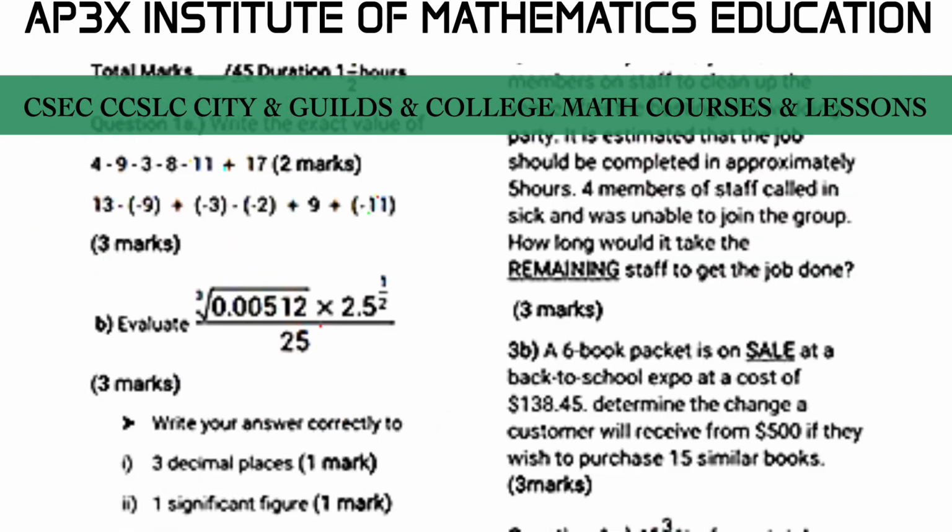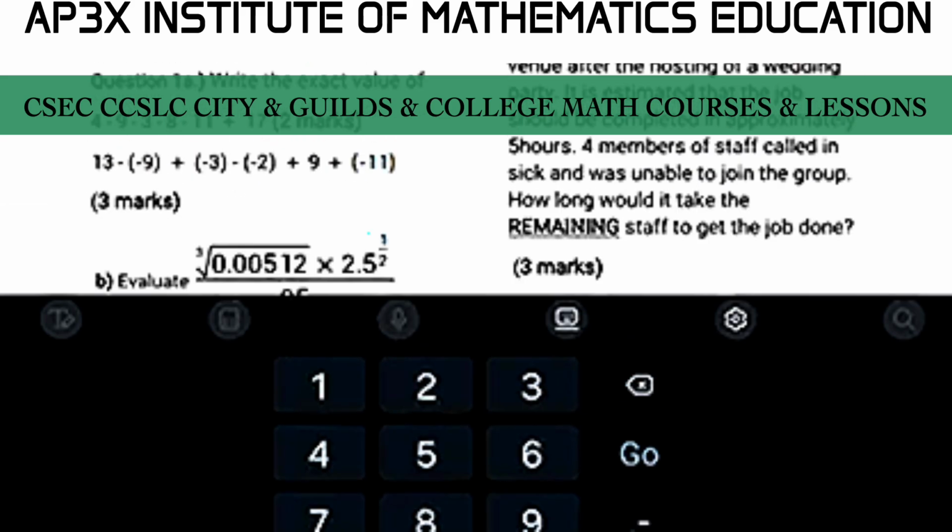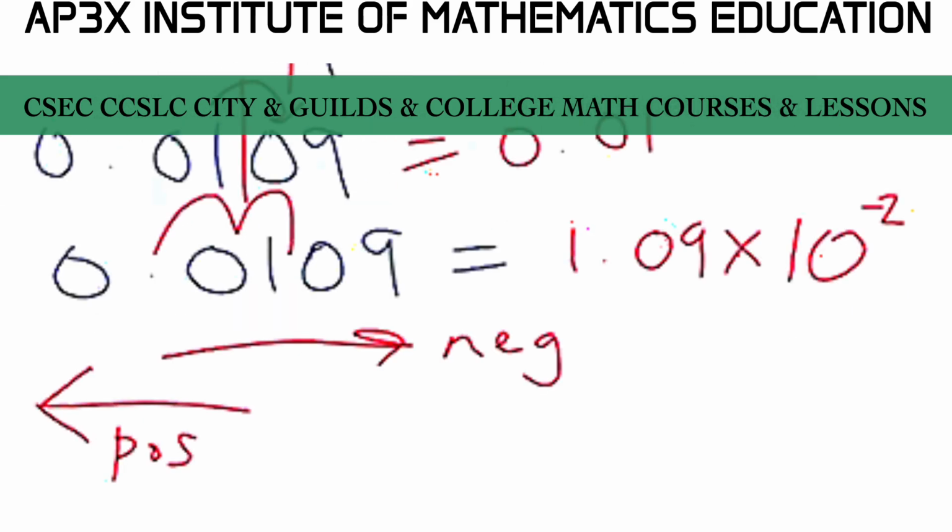Now there was an additional instruction here that says that they want it to be in standard form as a whole number. So as a whole number, then we would have to do a little bit of rounding off here. That's why it's worth 2 marks. It's an additional rounding off here. The whole number starts or stops at the point.